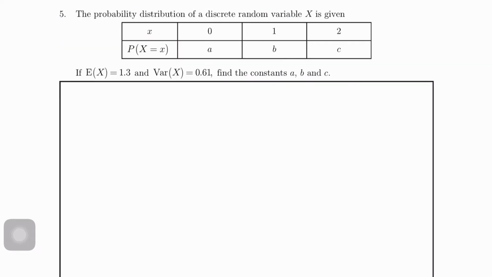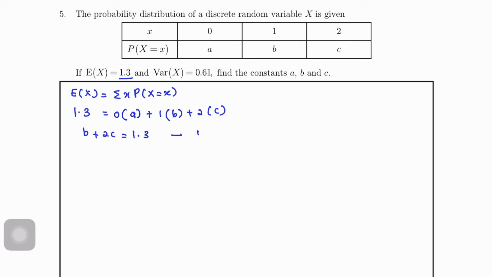Find the probability distribution of a discrete random variable x is given as the table. If EX equals to 1/3, variance x equals to 0.61, find the constant A, B and C. So, kita akan gunakan EX. Okay. Summation x, P, x equals to EX. The formula, apa-apa pun ingat formula, kita dah boleh buat. Value here. So, darabkan 0 with A plus 1 B plus 2 times C. So, from here kita akan dapat satu equation. B plus 2C equals to 1/3. So, equation 1.